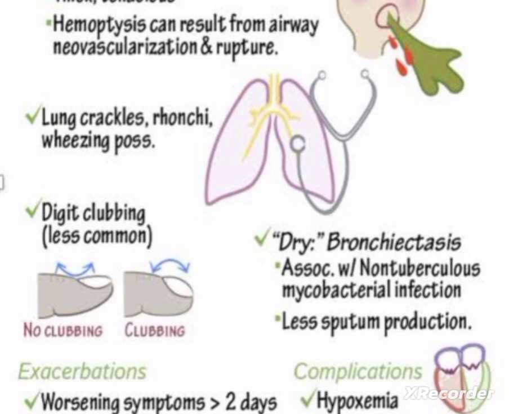Then there will be dry bronchiectasis associated with non-tuberculous or mycobacterial infection. Due to mycobacterial infection, there will be dry bronchiectasis, with less sputum production here. So wet bronchiectasis is also present, and dry bronchiectasis is there. Wet bronchiectasis is the common one, and dry bronchiectasis is usually associated with mycobacterium infection. The main complications associated with bronchiectasis are hypoxemia, pulmonary hypertension and right heart failure.